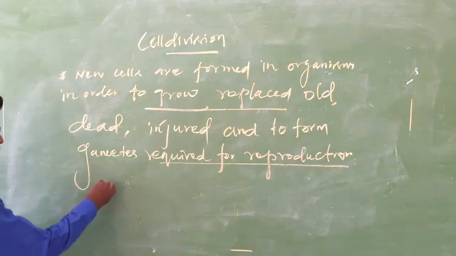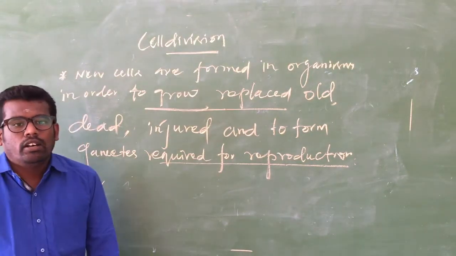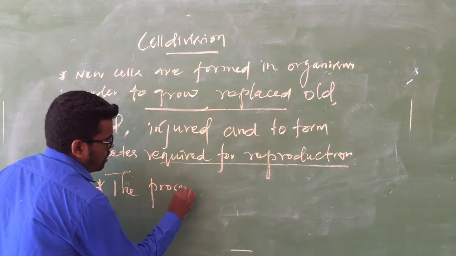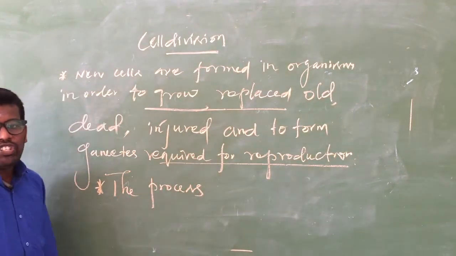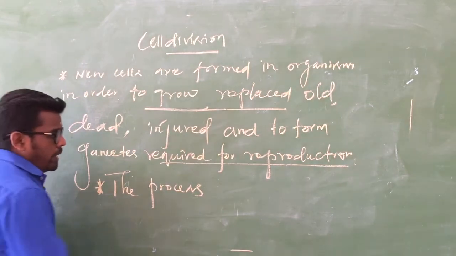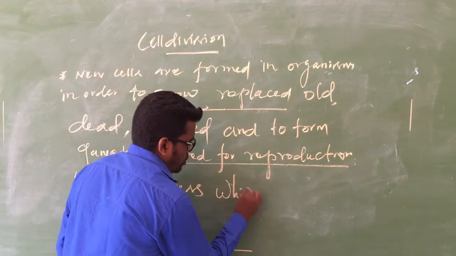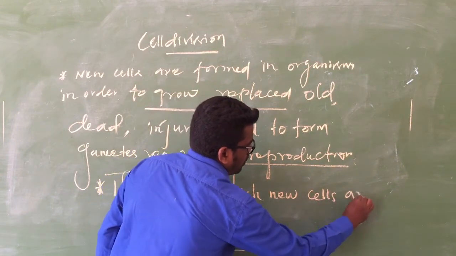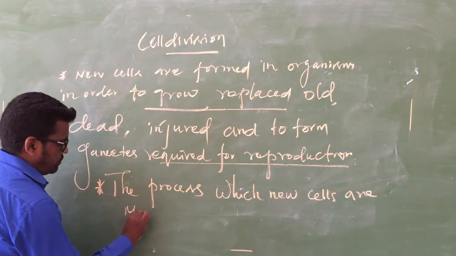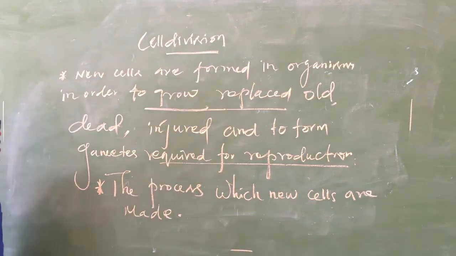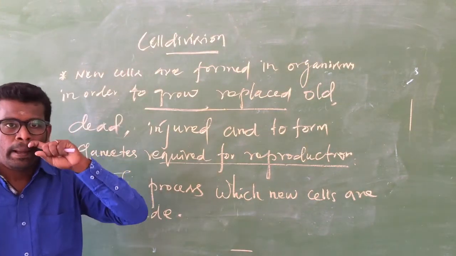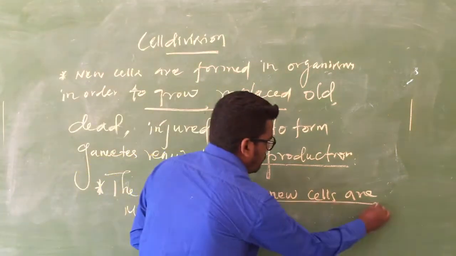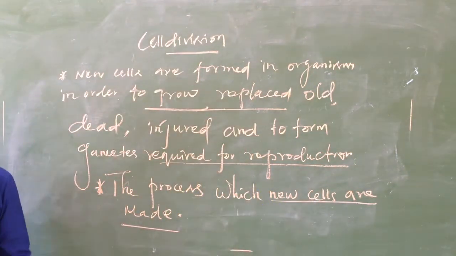Also the definition: the process by which new cells are made is called cell division.